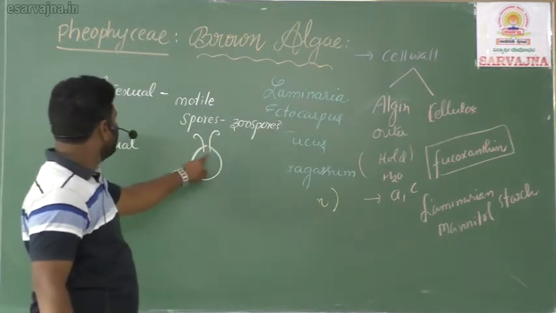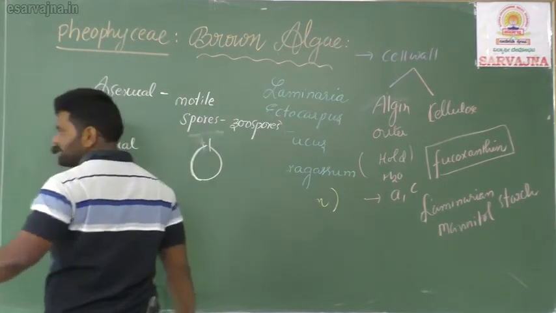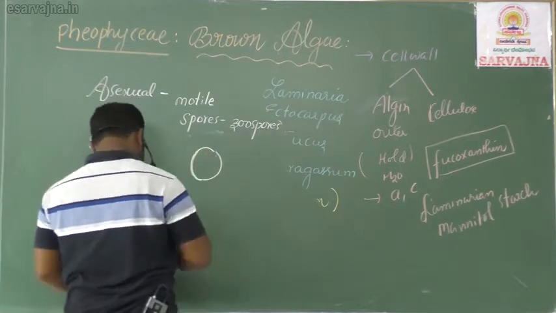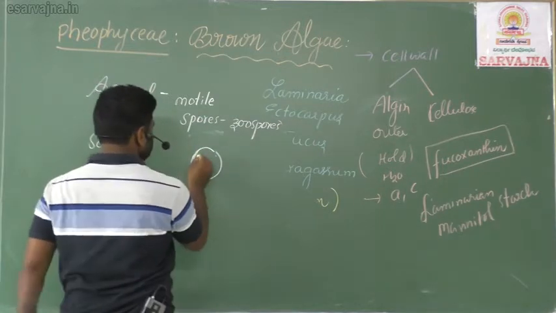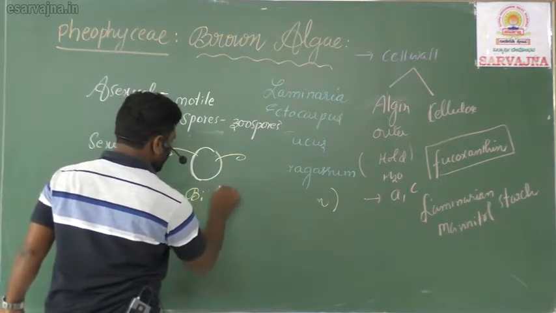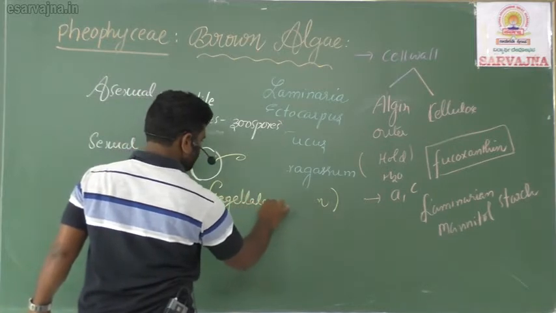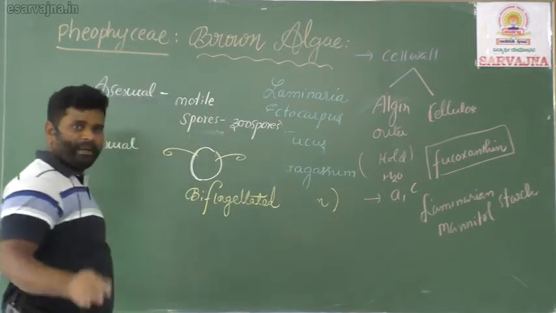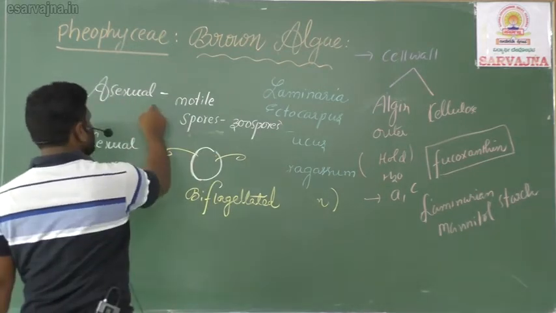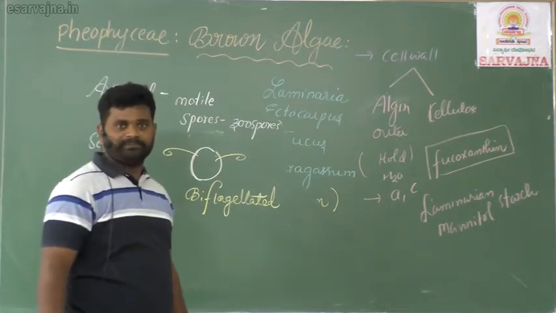How many flagella do they have? 2 flagella. Biflagellated zoospores are the asexual reproductive spores seen in the Phaeophyceae members.